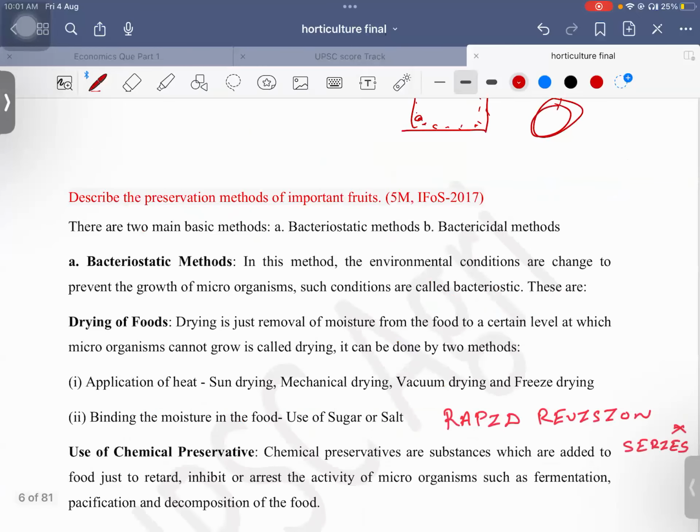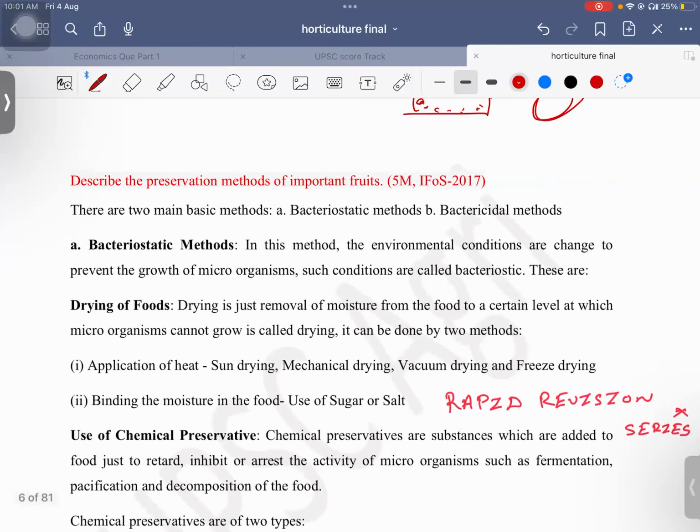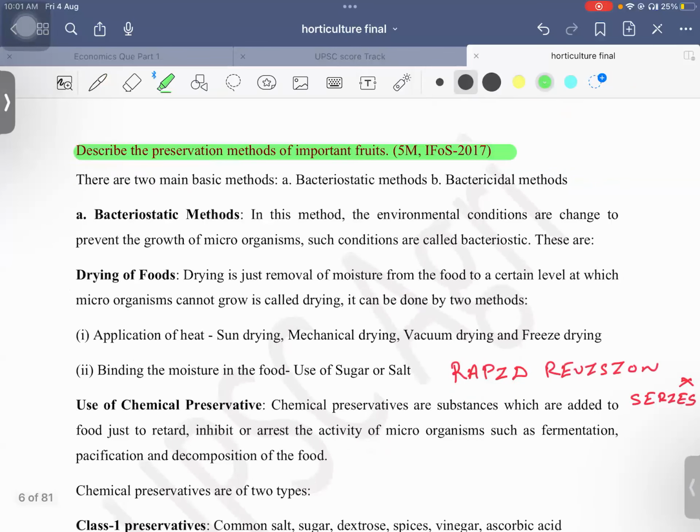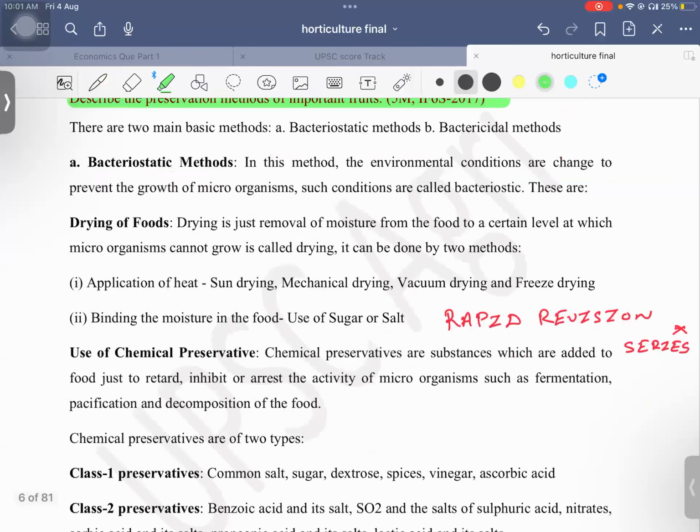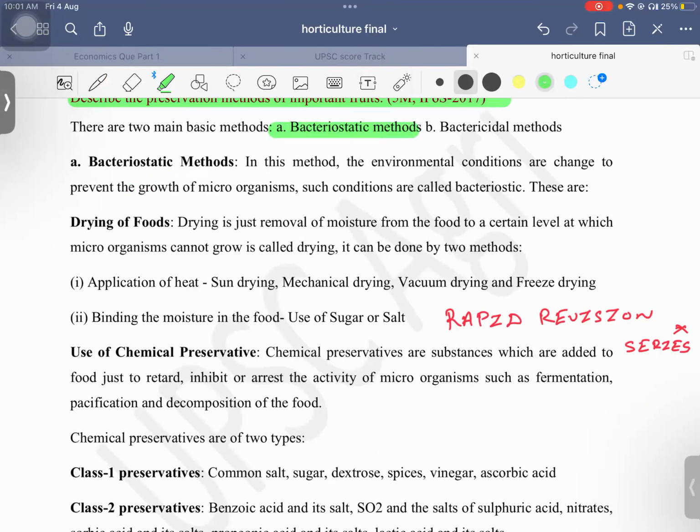Next important is to describe the preservation methods of important foods. These two are important with respect to the question on preservation. Okay, so there are two main basic methods. One is the bacteriostatic method and the bactericidal method. In the bacteriostatic method, the environmental conditions are changed to prevent the growth of microorganisms, such methods are called bacteriostatic.